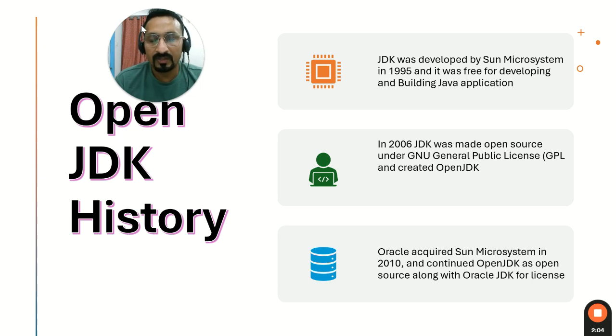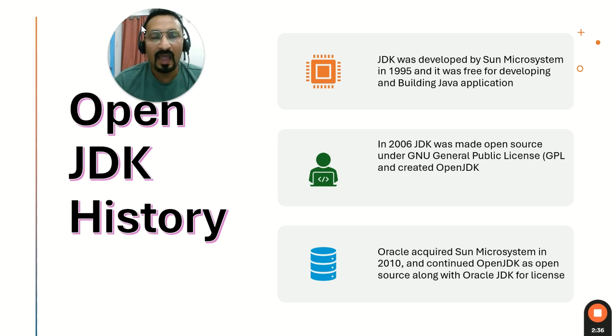When Sun Microsystems made it open source, a lot of vendors like Red Hat, Amazon, and Microsoft came into the picture and started having their own versions of OpenJDK by cloning the OpenJDK version. Next, in 2010, Oracle acquired Sun Microsystems, and what